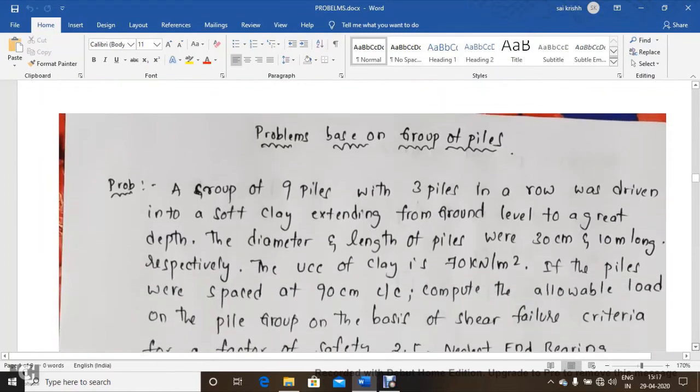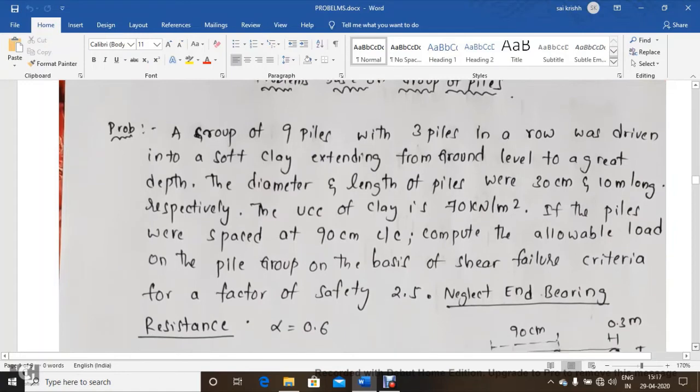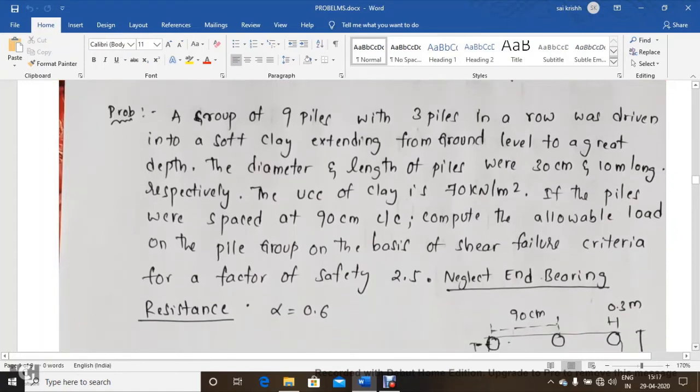Now let us discuss problems based on a group of piles. A group of 9 piles, arranged with 3 piles in a row, was driven in a soft clay deposit extending from ground level to a greater depth. The diameter and the length of the piles were 30 cm and 10 meters respectively.